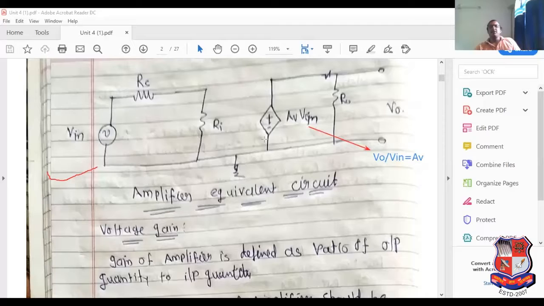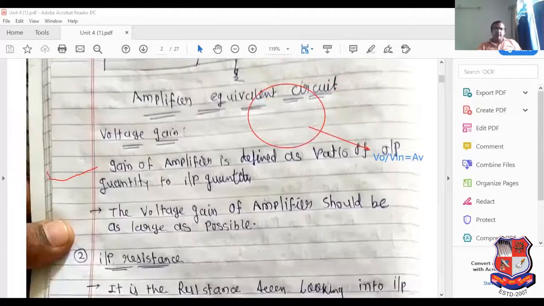That can be represented here in terms of output voltage. So V0 is equal to AV multiplied by Vin. This is the output voltage equation. Here I have also mentioned the definition of voltage gain. The gain of an amplifier is defined as the ratio of the output quantity to the input quantity.